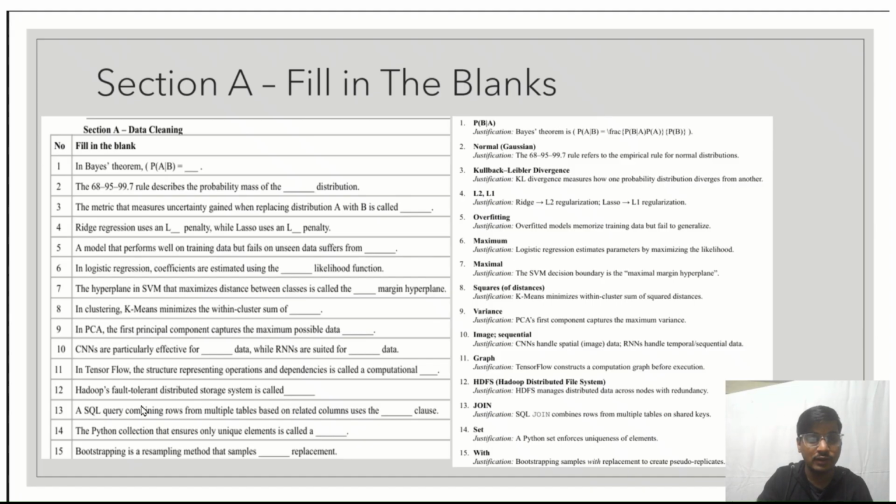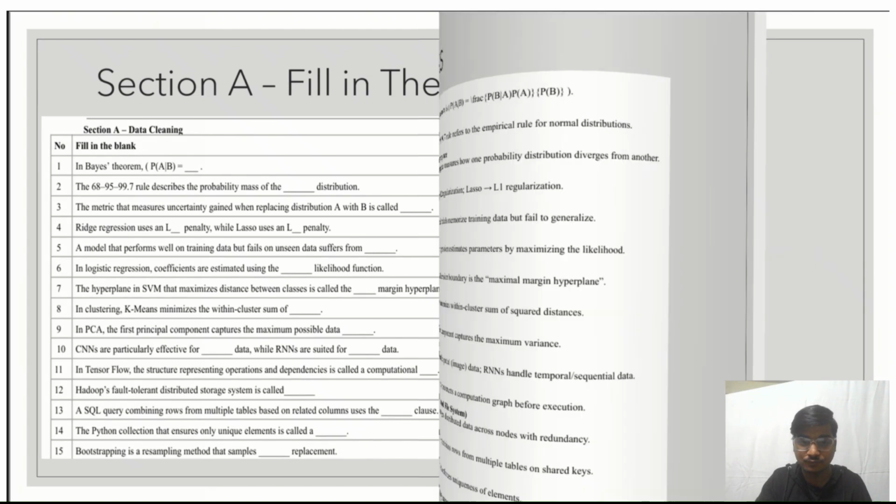A SQL query combining rows from multiple tables based on related columns is a join query, which combines the rows from two different tables based on the common columns in the two tables. Next, the Python collection that ensures only unique elements is called a set. Next, question number 15. Bootstrapping is a resampling method that samples with replacement in the data.